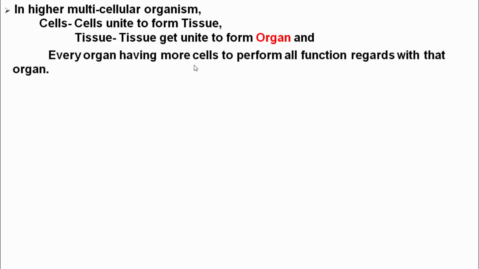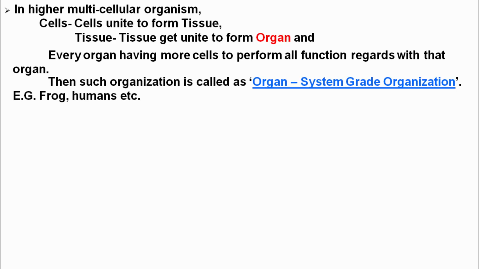Then in higher multicellular organisms, cells unite to form tissues and tissues unite to form organs, and every organ has more cells to perform all functions related to that organ. Then such organization is called the organ system grade of organization. For example, frog and humans.